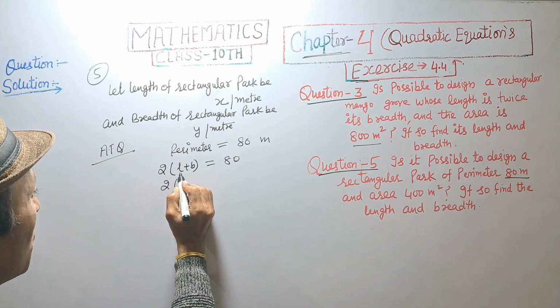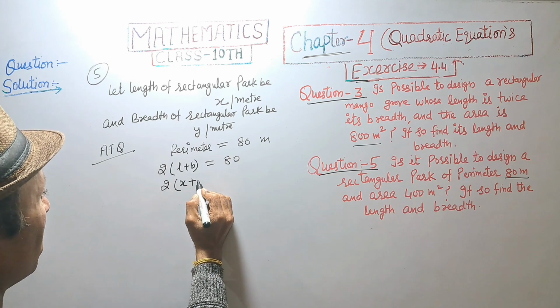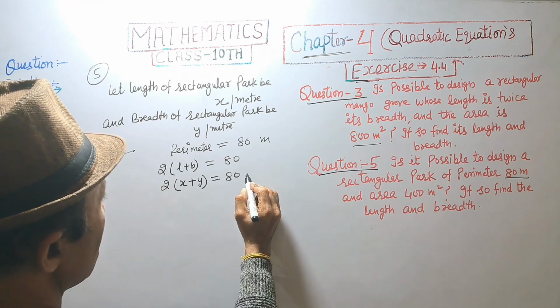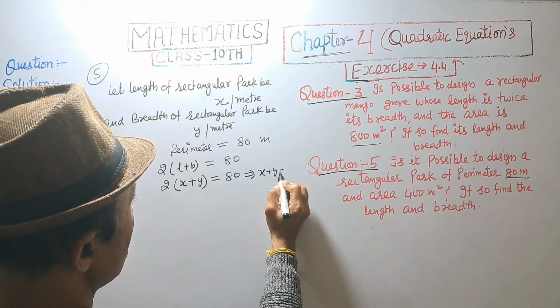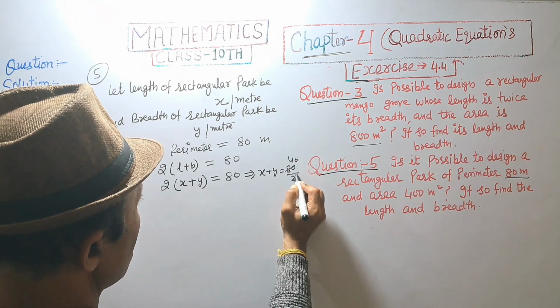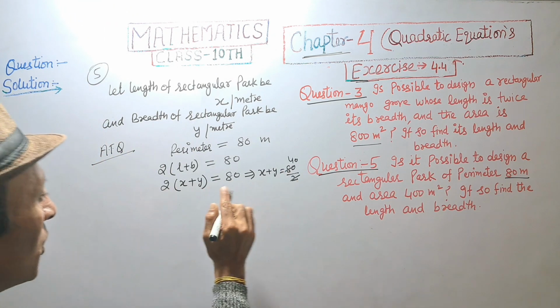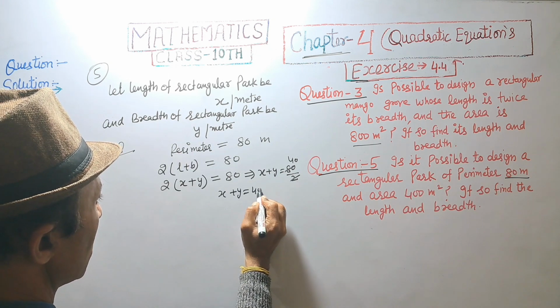That is 2 into, L is x and B is y, equal to 80. This implies x plus y is equal to 80 divided by 2. So x plus y equal to 40.